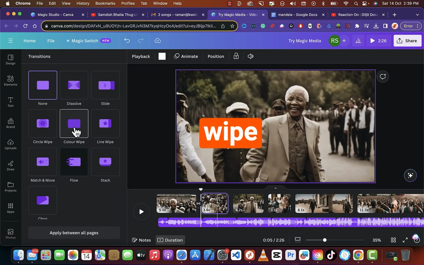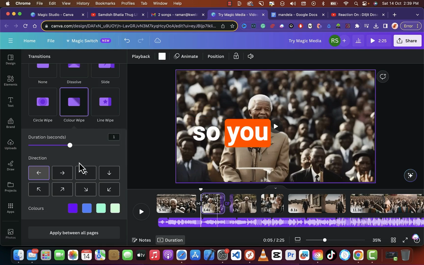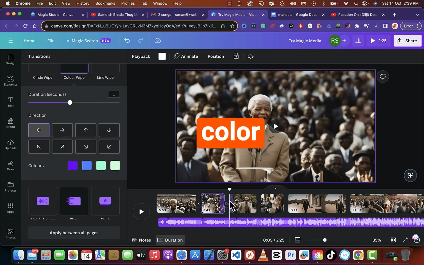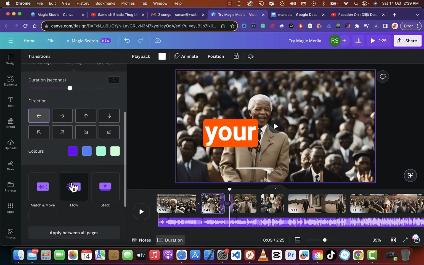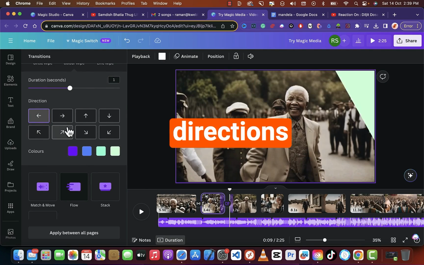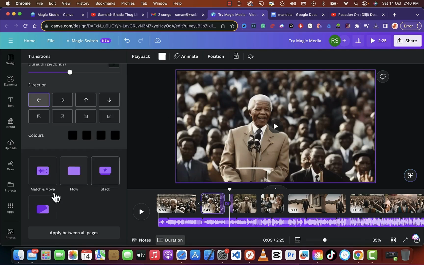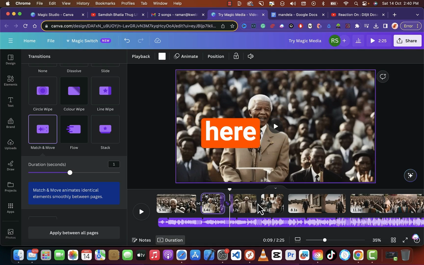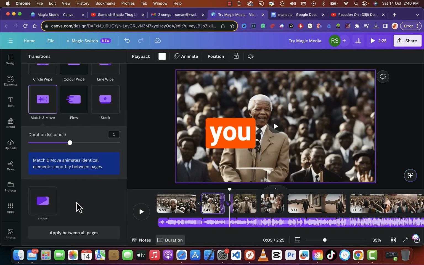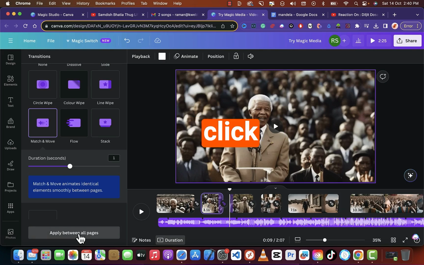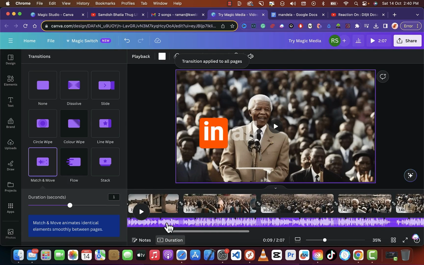Just like that, there's a color vibe also. If you click on the color vibe, you will have an option to add color vibe options here. You can add your own color, and you have directions also. If you mouse over to the directions, you will find this. So I'm applying the match and move here. Simply do that for all. As you can see, this applies between all the pages. If we click on this, it will be applied in all the pages.